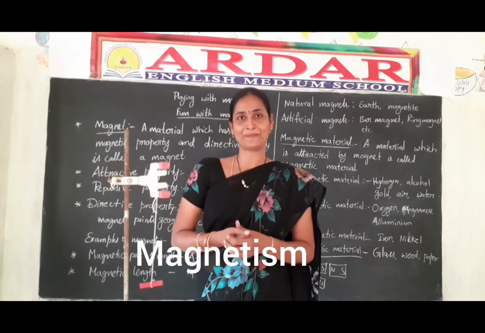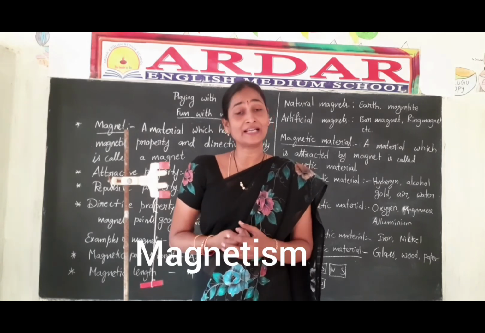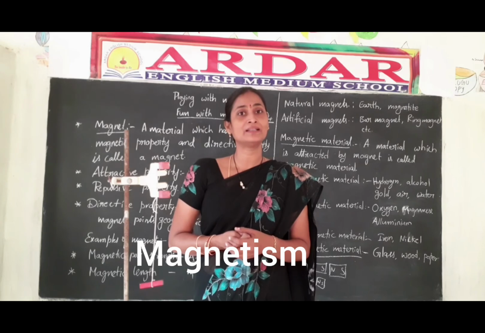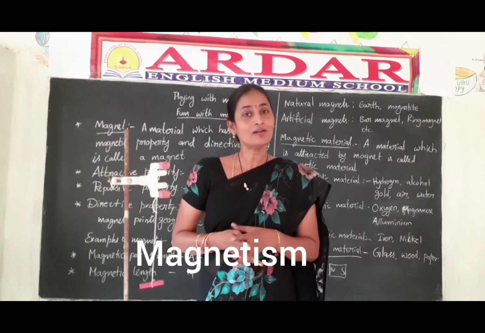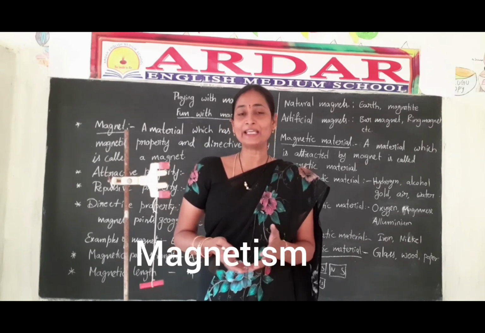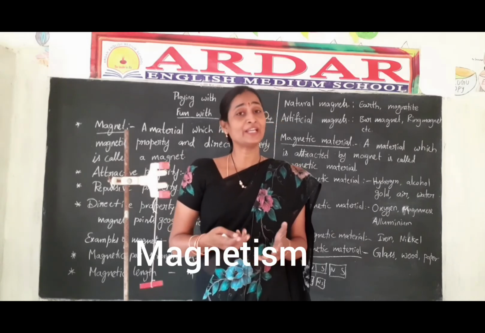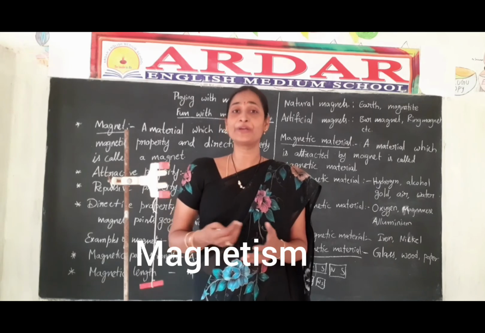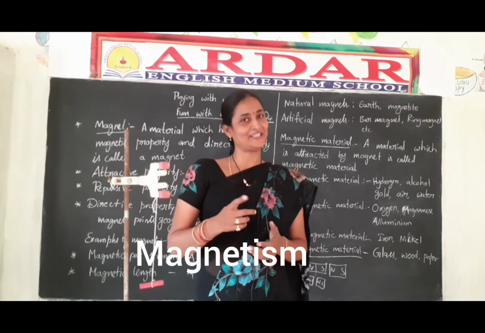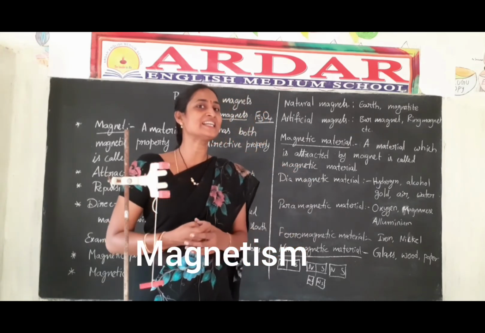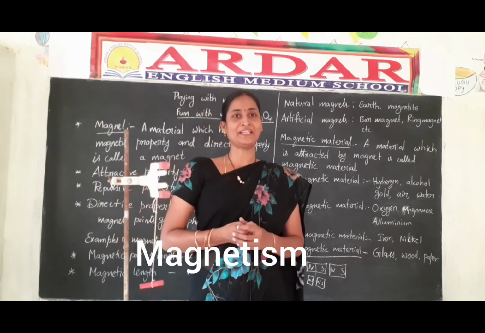Right, very good. Can you name some diamagnetic materials? Yes. Alcohol, hydrogen, gold, air, water are examples of diamagnetic material. Can you give some examples of ferromagnetic material? Yes, iron, cobalt, nickel are examples of ferromagnetic material.